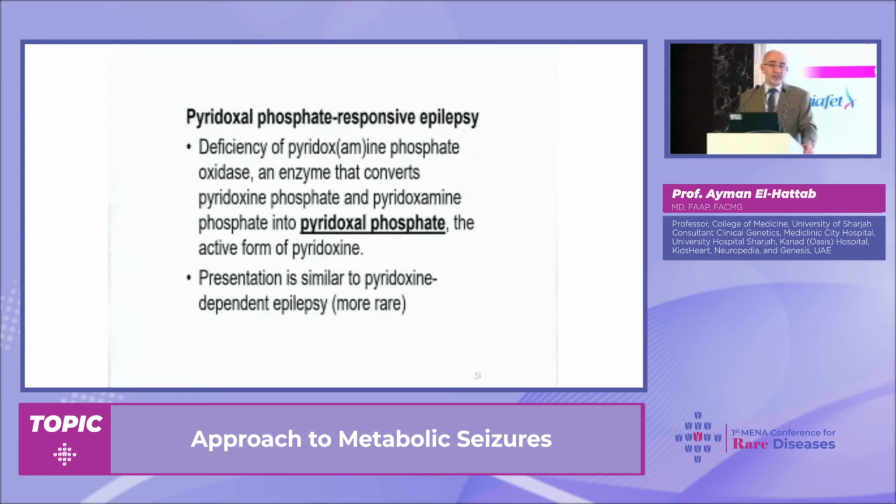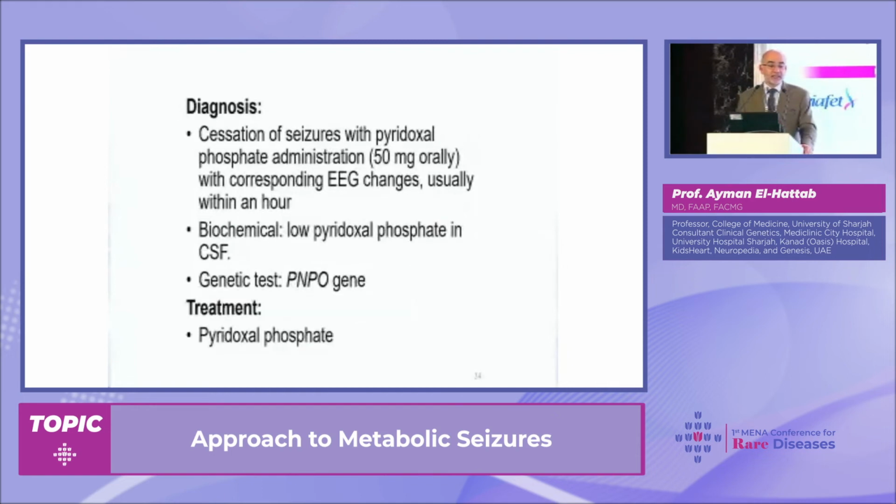Now, the other condition has a similar clinical scenario, neonatal seizures, but typically these people do not respond to pyridoxine. They respond to pyridoxal phosphate, because the defect here is in the enzyme that converts pyridoxine to pyridoxal phosphate, and pyridoxal phosphate is the active compound. So in this situation, we give pyridoxal phosphate. This is oral, and within hours, typically you have the response, and same thing, this condition is now treated with pyridoxal phosphate.